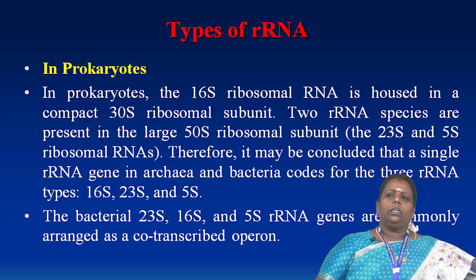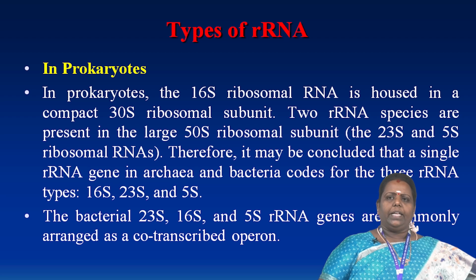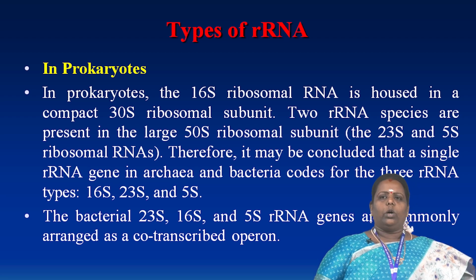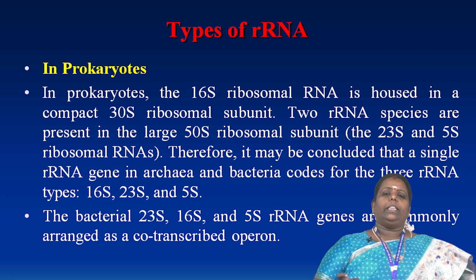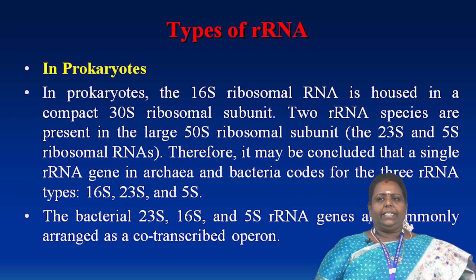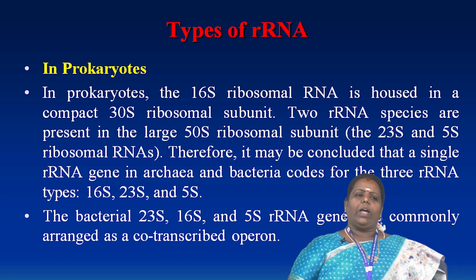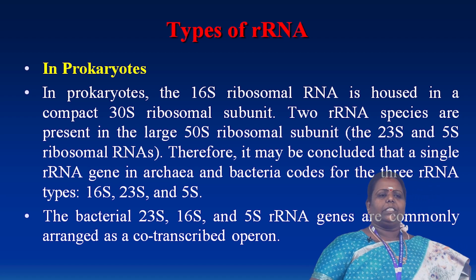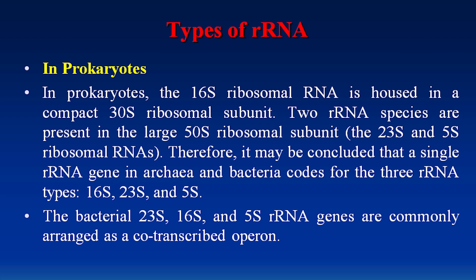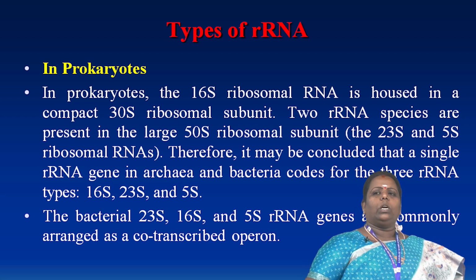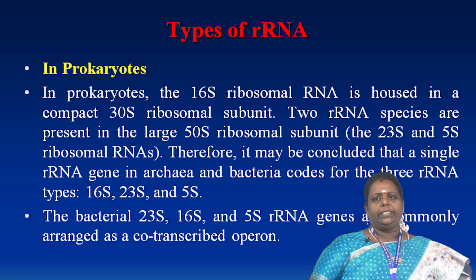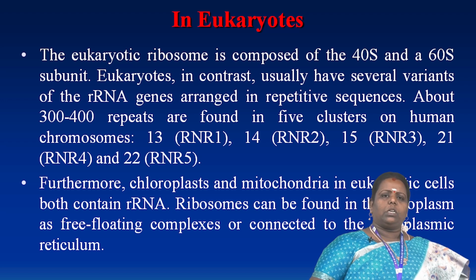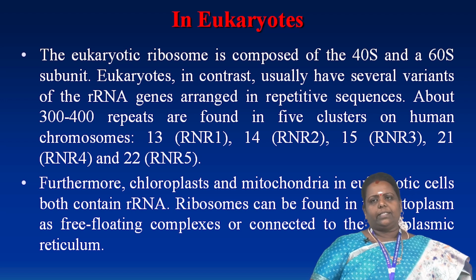Therefore, it may be concluded that in a single rRNA gene, some of the archaea and bacteria code the 3 rRNAs, called 16S, 23S and 5S ribosomal RNA. The bacterial 23S, 16S and 5S rRNA genes are commonly arranged in a co-transcript in the operon. The eukaryotic ribosome is composed of the 40S and 60S subunits.